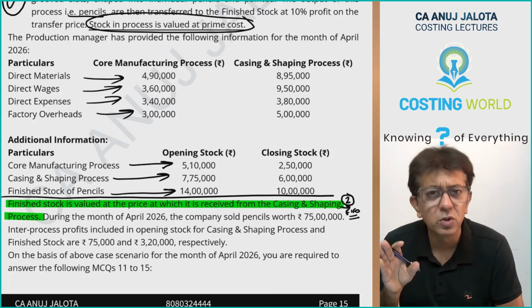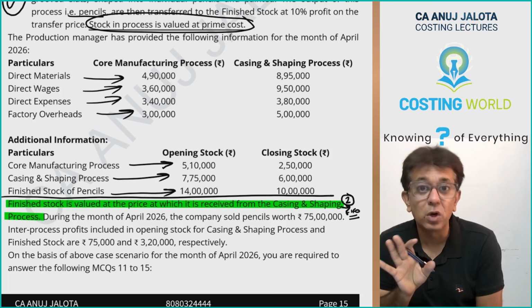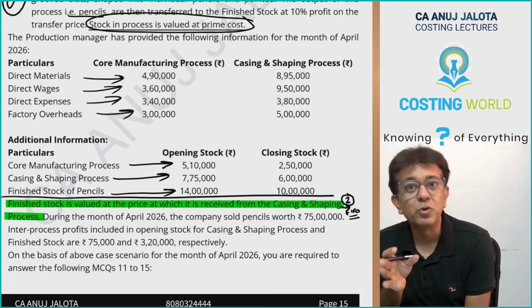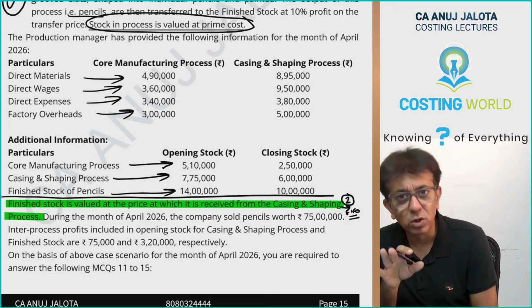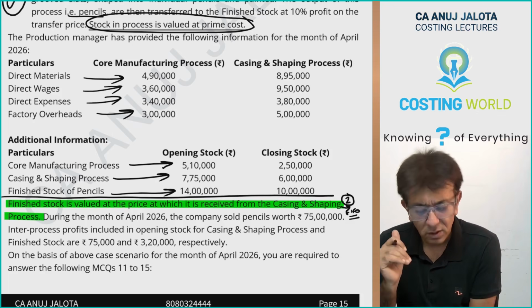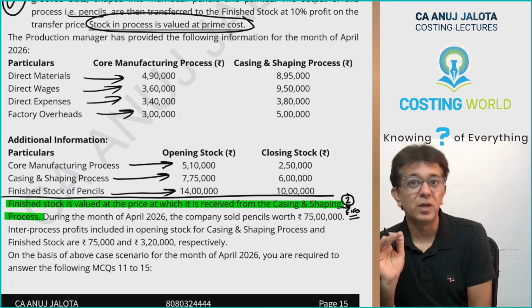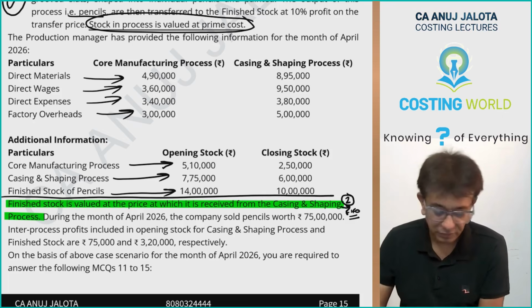Okay, although just for the education of the institute, this line does not mean that you have to follow the FIFO method. Although I know that ICAI, because I saw their answer first, this line, those guys have told that we assume that we follow the FIFO method. Okay, further.